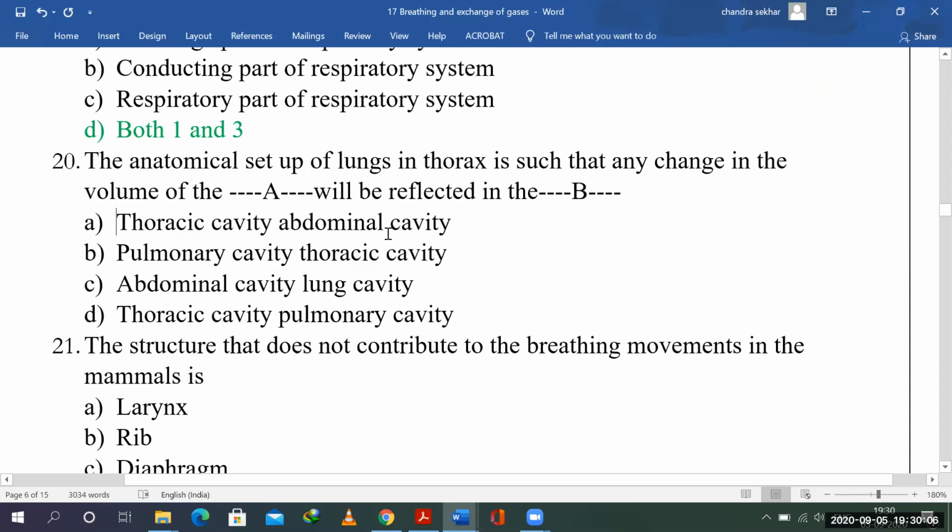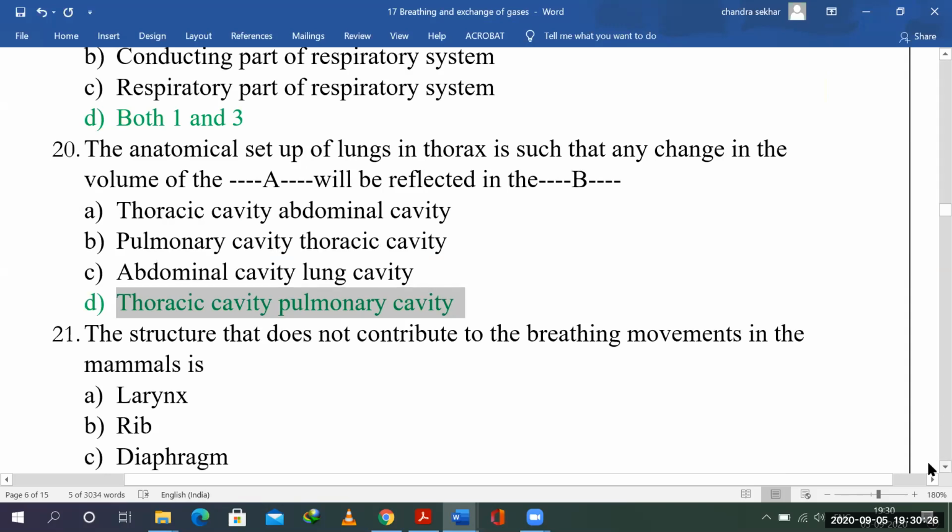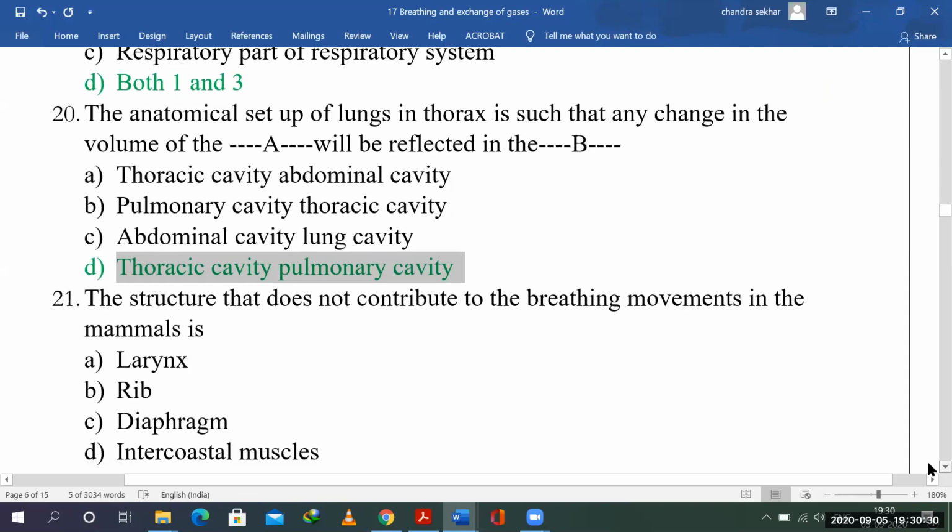No, the abdominal cavity is below the thoracic cavity, so it isn't that. Pulmonary cavity and thoracic cavity, they have given in reverse. And abdominal cavity and lung cavity, it's not that. So your choice is thoracic cavity. It's a direct line. All the changes in the thoracic cavity will be reflected in the pulmonary cavity because they are almost in union, almost merging with each other.